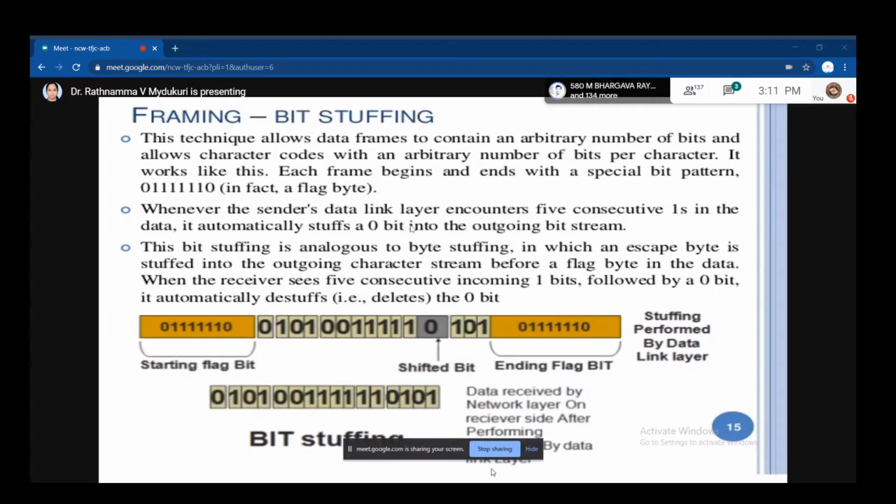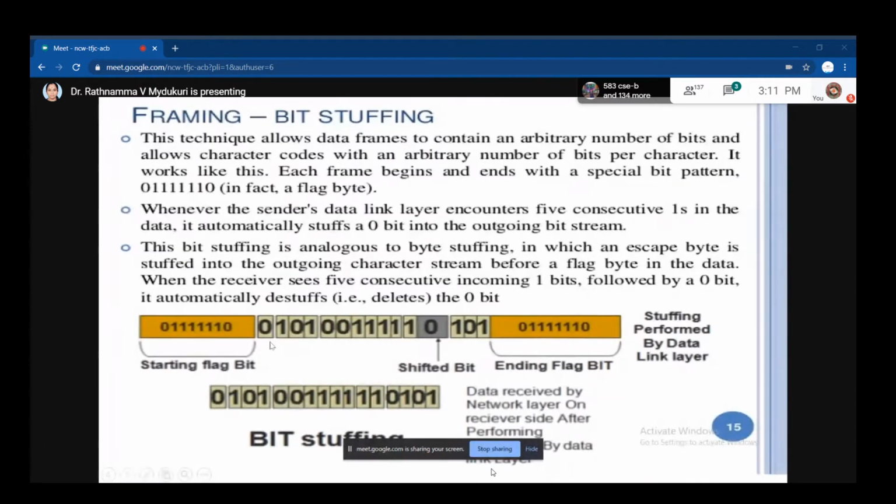Now we have a discussion on framing, that is bit stuffing. What is bit stuffing actually? When you are sending your data like this, the yellow color I am showing indicates the flag bit.